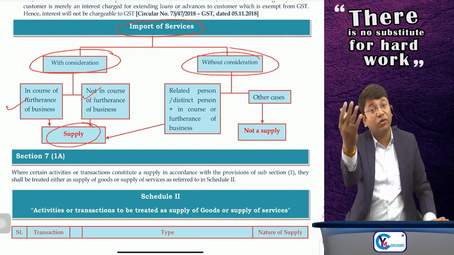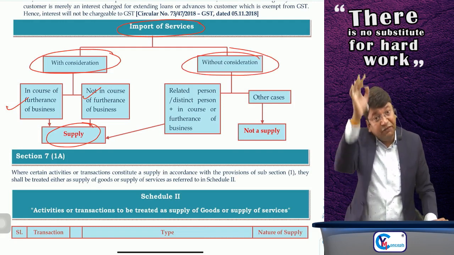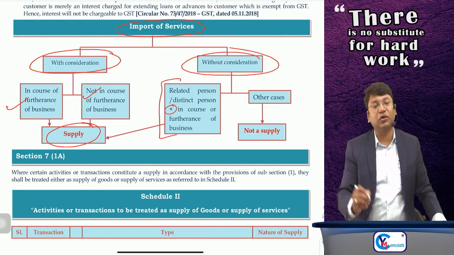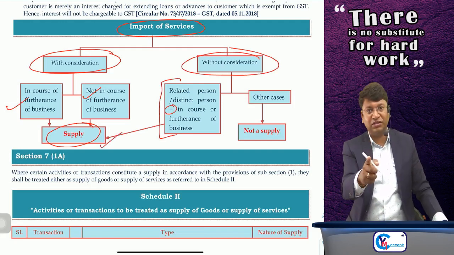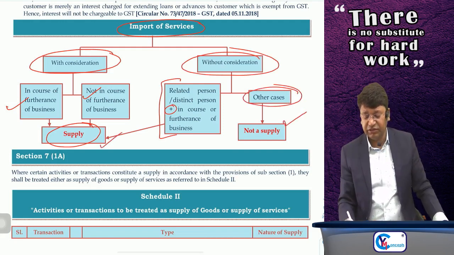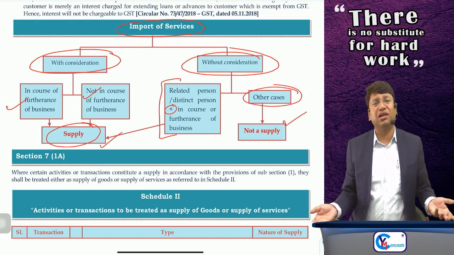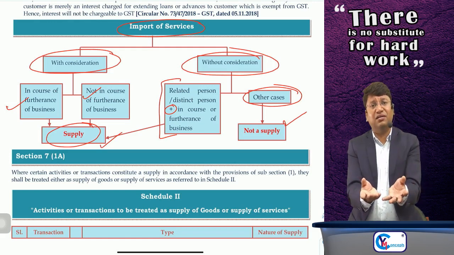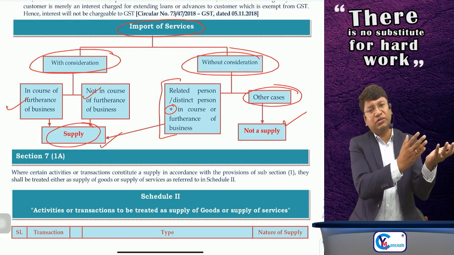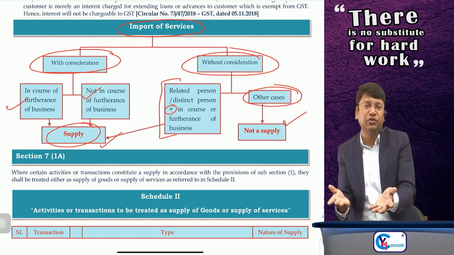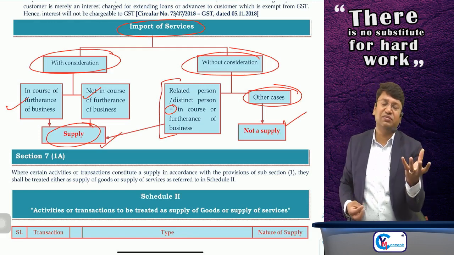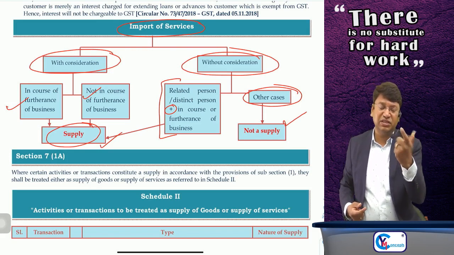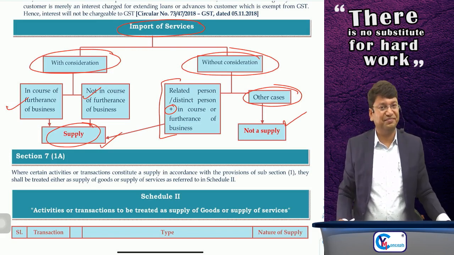But import of services without consideration, if it is done from your related person or distinct establishment, plus it should be in the course or furtherance of business, then it is supply, although without consideration. But in other cases, it is not a supply at all. Suppose you are just searching something on Google, it is free, na? Although Google is located outside India, they are providing services to you without consideration, but you are not a related person or distinct establishment of each other, so not supply at all.